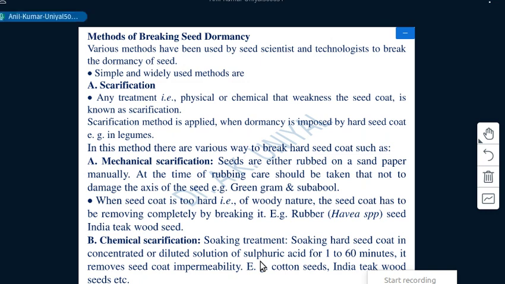The second part of scarification is chemical scarification, in which hard seed coated seeds are soaked in concentrated or diluted solution of sulfuric acid for 1 to 60 minutes. That will depend upon the species or hardness of the seeds. It removes the seed coat impermeability and softens the seed coat.